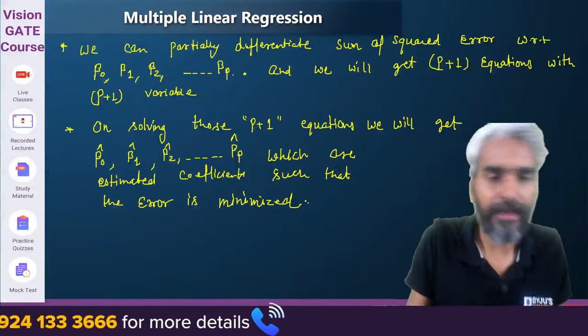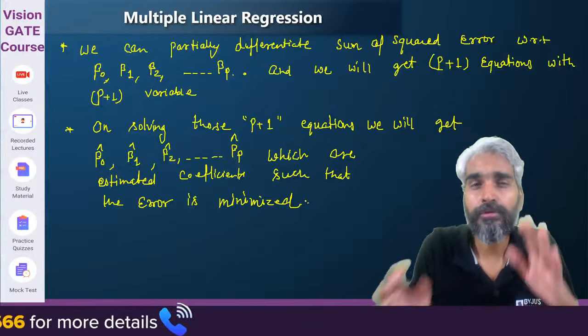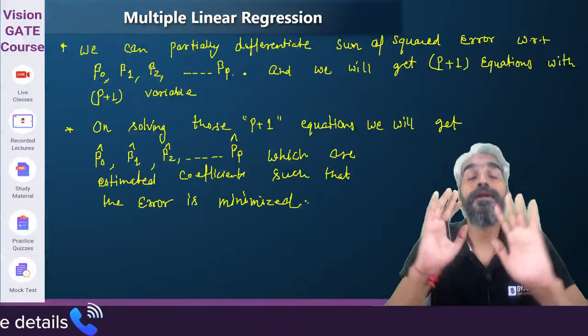Such that the error is minimized. Yes or no? Please try to understand this.